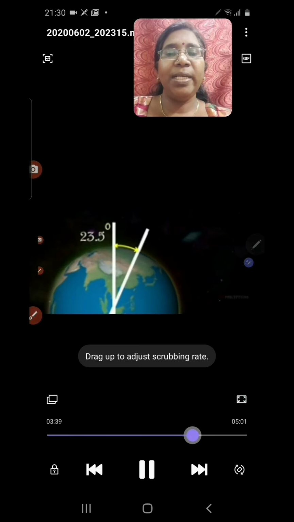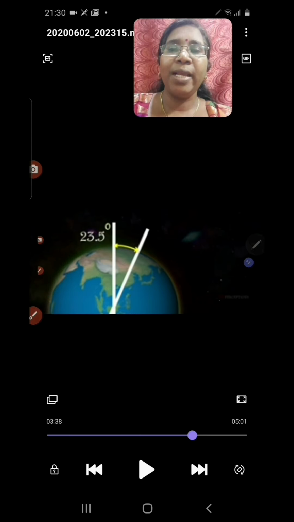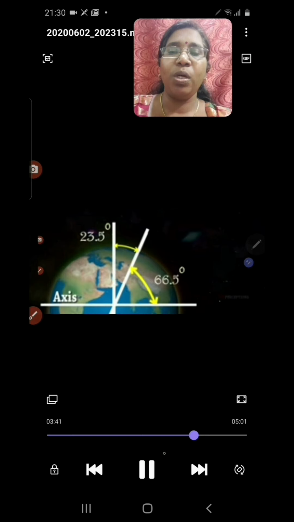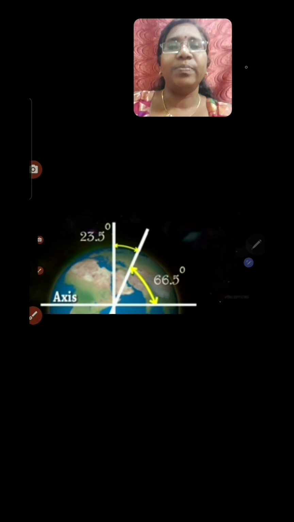Then we discuss the tilted position of the Earth's axis. The Earth always has a tilted axis. If a vertical line is drawn, the Earth's axis makes 23.5 degrees with it, and if a horizontal line is drawn, it makes 66.5 degrees in its orbital plane. That means the axis makes 23.5 degrees with the vertical and 66.5 degrees with the orbital plane.